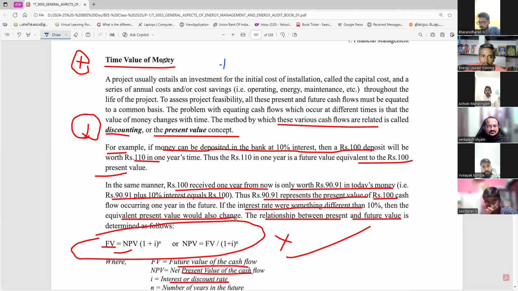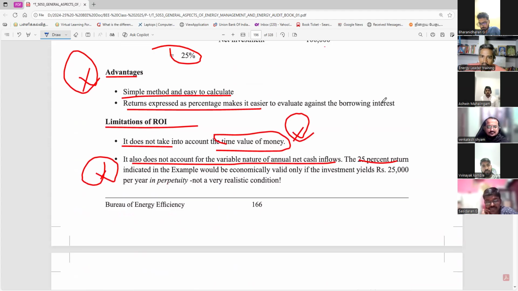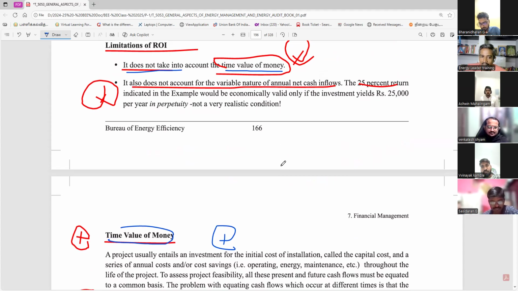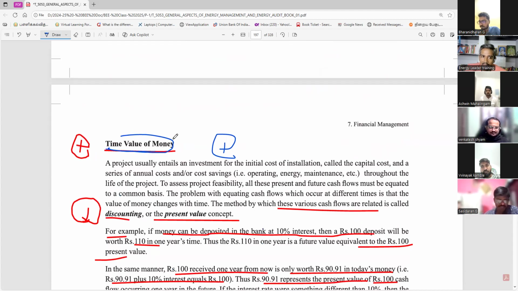So, time value of money. Two methods are available: one is net present value, another is IRR. This is very, very important. The payback period is a short-term measure, quickly you can find it out. It does not include the time value of money. So for our project, always remember, for a quick decision without time mentioned, you can use it. You have to understand the whole process using this method.